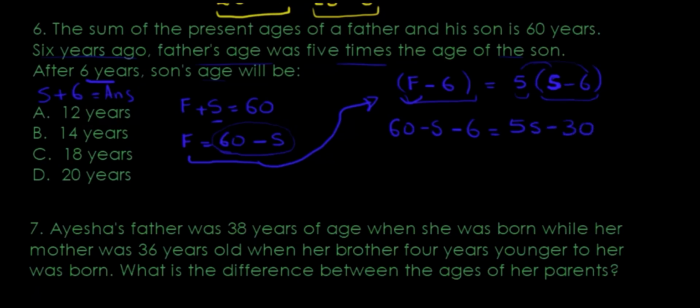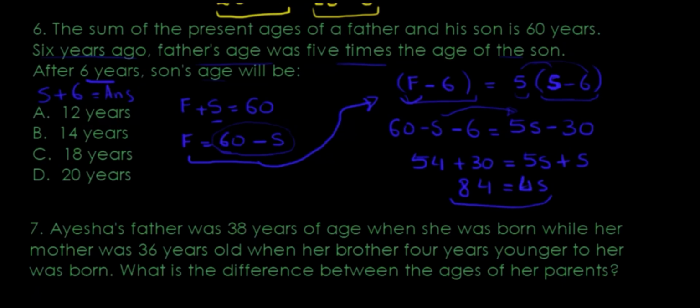60 minus 6, that's 54. I'll bring 30 to this side as well, plus 30. I want to take S's to one side, so that's 5S plus S. That's a 4S. 54 plus 30, that's 84. 4 times the son's age is 84.